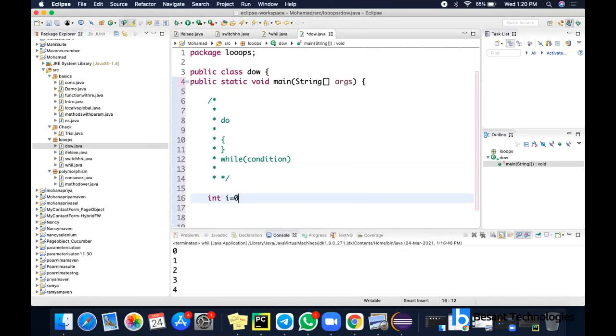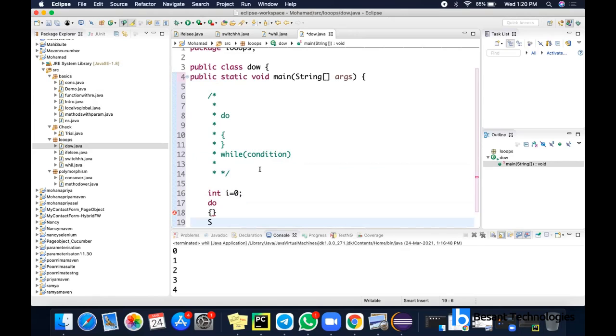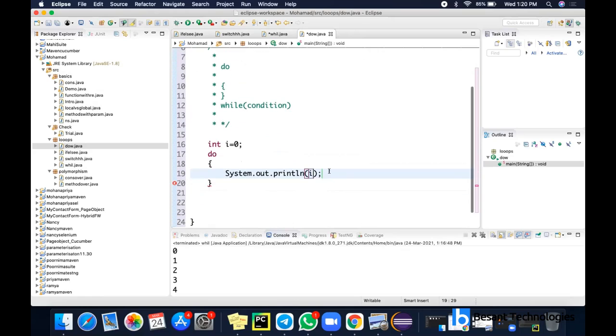So the example is integer I equal to 0. I'm using the same logic here. I'm going to print this I. After that, I'm going to add this one. So I plus plus means I plus 1. I'll explain this when we take operators. So now while I less than 5. Okay, so I'm giving a semicolon here.